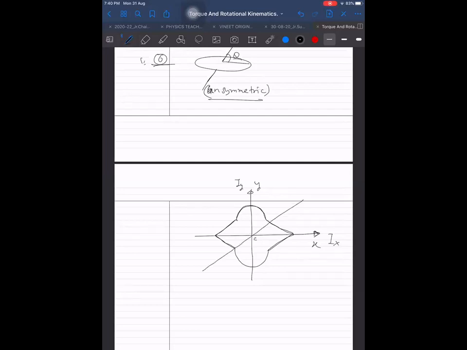then we can find the moment of inertia. This is the center of mass also, passing through the center of mass. We can find the moment of inertia about any other axis passing through the center of mass lying in the same plane, the xy plane. And that moment of inertia I can find this way. If this angle is alpha and this angle is beta, then the moment of inertia formula is Ix cos square alpha plus Iy cos square beta.